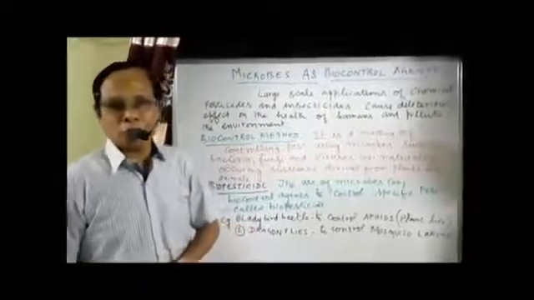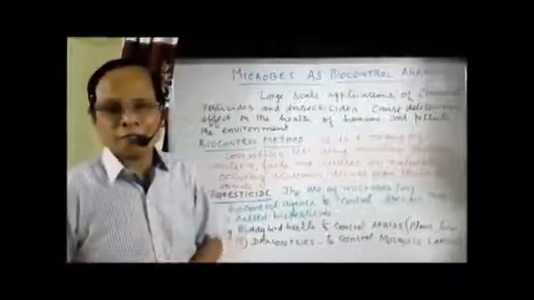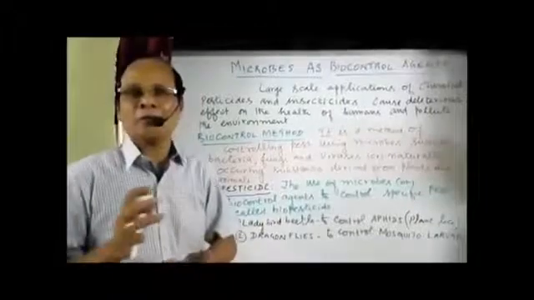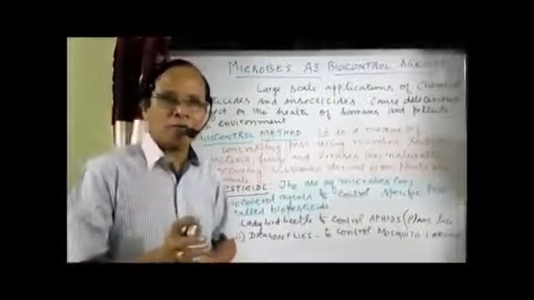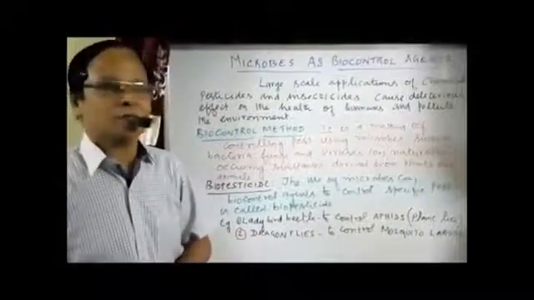What is biocontrol? It is nothing but eradicating harmful living organisms with the help of another living organism. That method is called biocontrol. Killing a harmful living organism with the help of another living organism is called the biocontrol method.